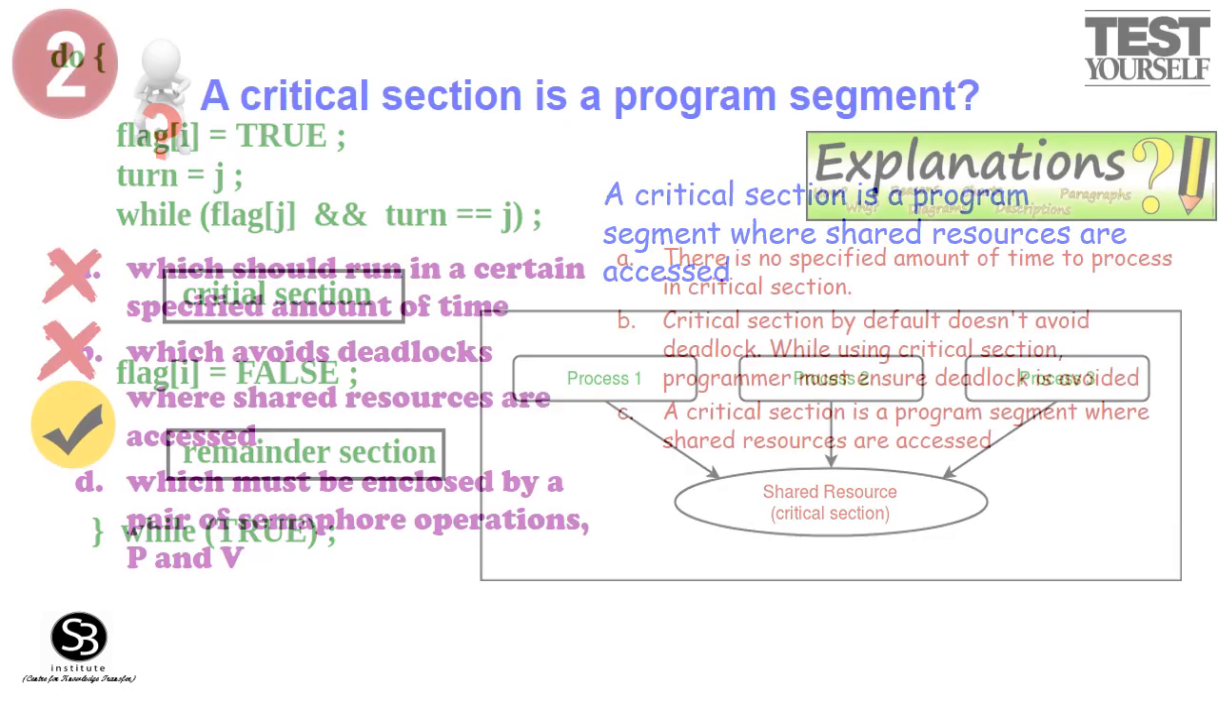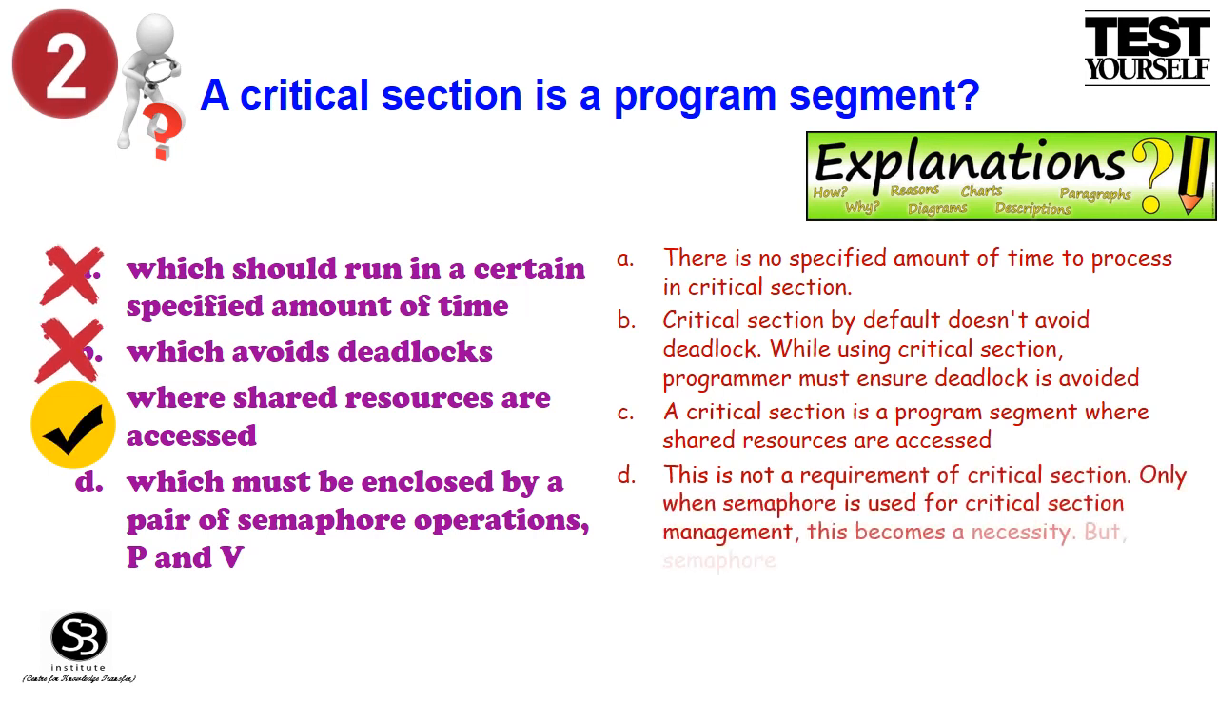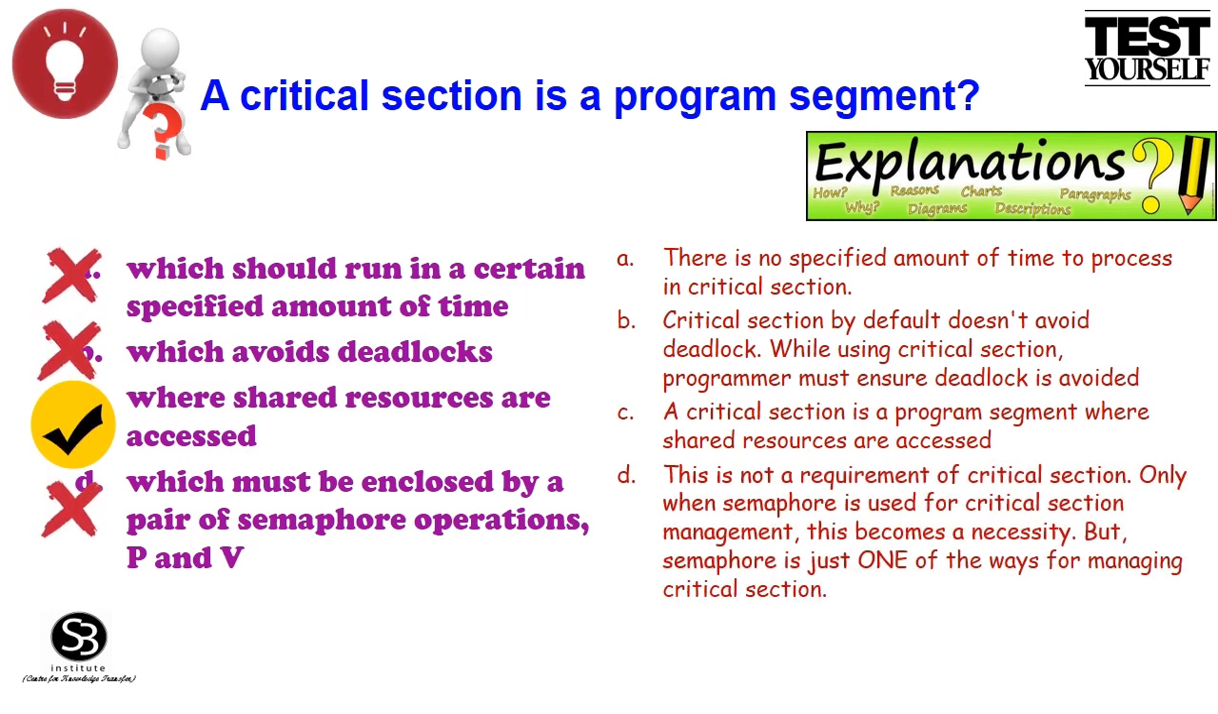Option D, which must be enclosed by a pair of semaphore operations P and V. This is not a requirement of critical section. Only when semaphore is used for critical section management, this becomes a necessity. But semaphore is just one of the way for managing critical section. Hence, option C, where shared resources are accessed, is a suitable answer.